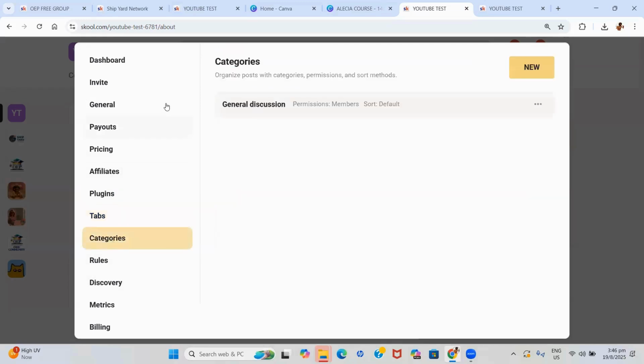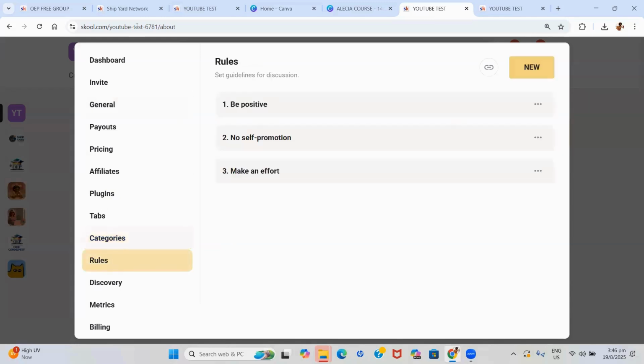The categories now is where you will have the different topics. So we spoke about persons being able to say, post something under motivation, share your wins. That is where we go and add the topics. Whatever rules your group has, you go ahead and set them there.